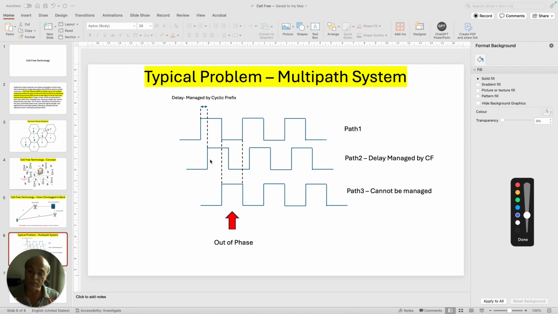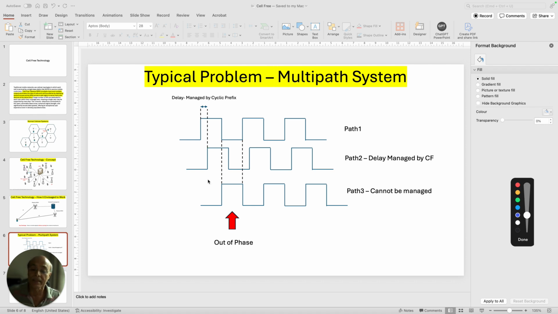Now normally all systems are designed for this small delay T. And they actually put buffer bits in each and every stream of signal. They call it a cyclic prefix. Now I don't want to get into the cyclic prefix in detail; it is a complex concept. It deals with the problem of this delay which I explained to you. I'm just letting you know that there is a concept called cyclic prefix.